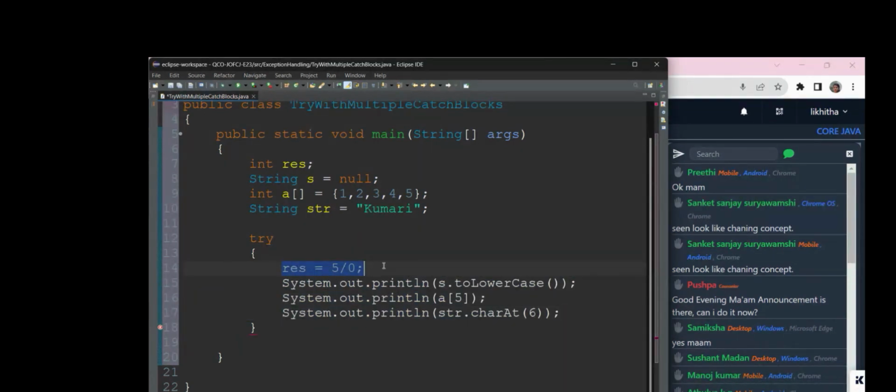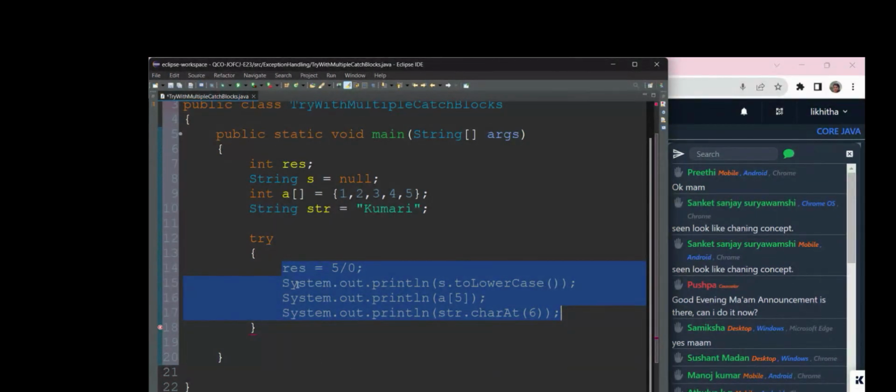In the first statement we shall get an arithmetic exception. In the second statement we shall get a null pointer exception. In the third statement we might get an array index out of bounds exception. In the fourth statement we shall get a string index out of bounds exception. So for handling all these kinds of exceptions, we have to create multiple catch blocks.